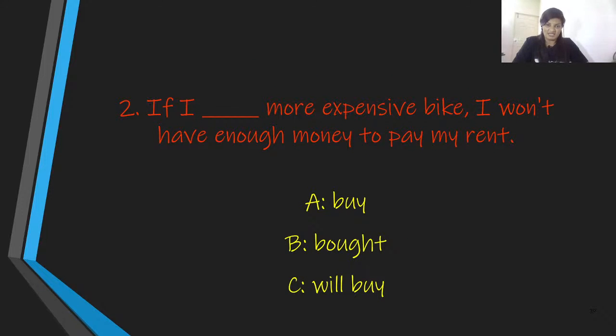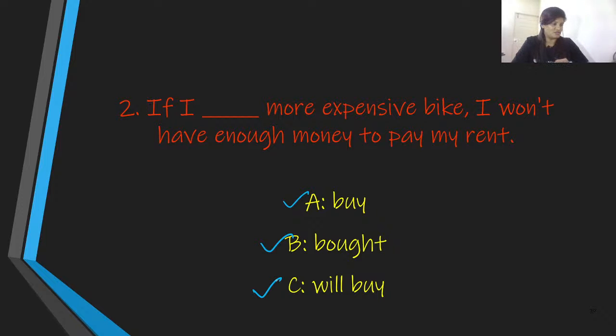Next one is, if I dash more expensive bike, I won't have enough money to pay my rent. So what could be the answer? The options are buy, bought, or will buy.